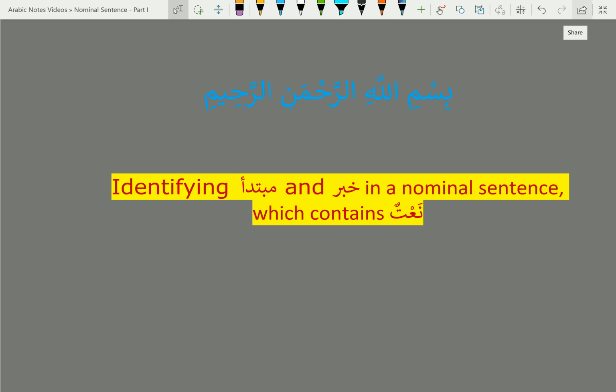Bismillah ar-Rahman ar-Rahim. In this session, we are going to discuss how to identify mubtada and khabar in a nominal sentence if that sentence contains one or more naat.